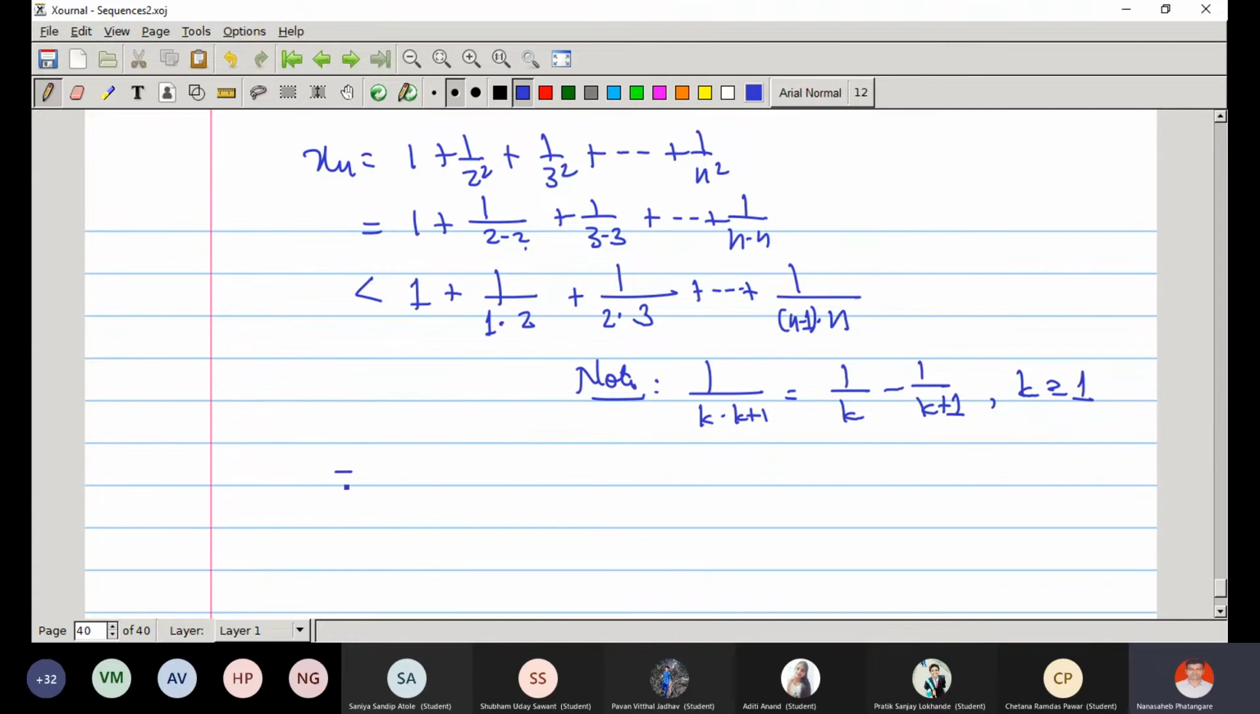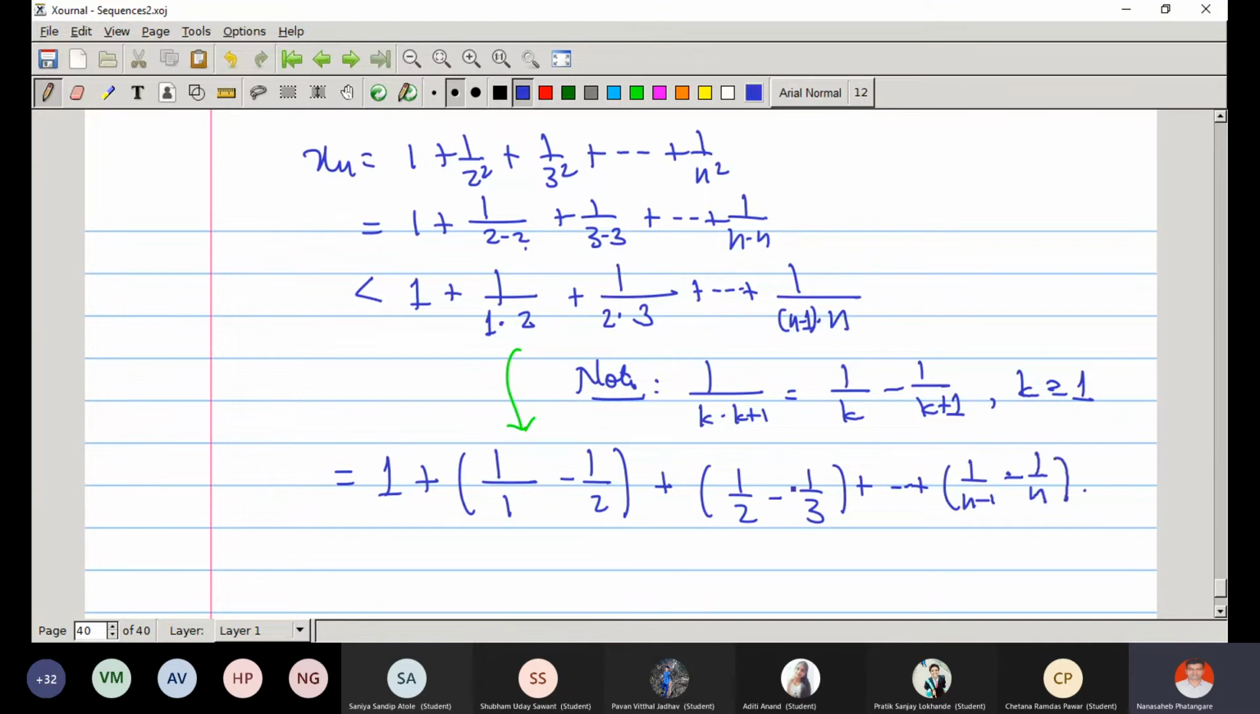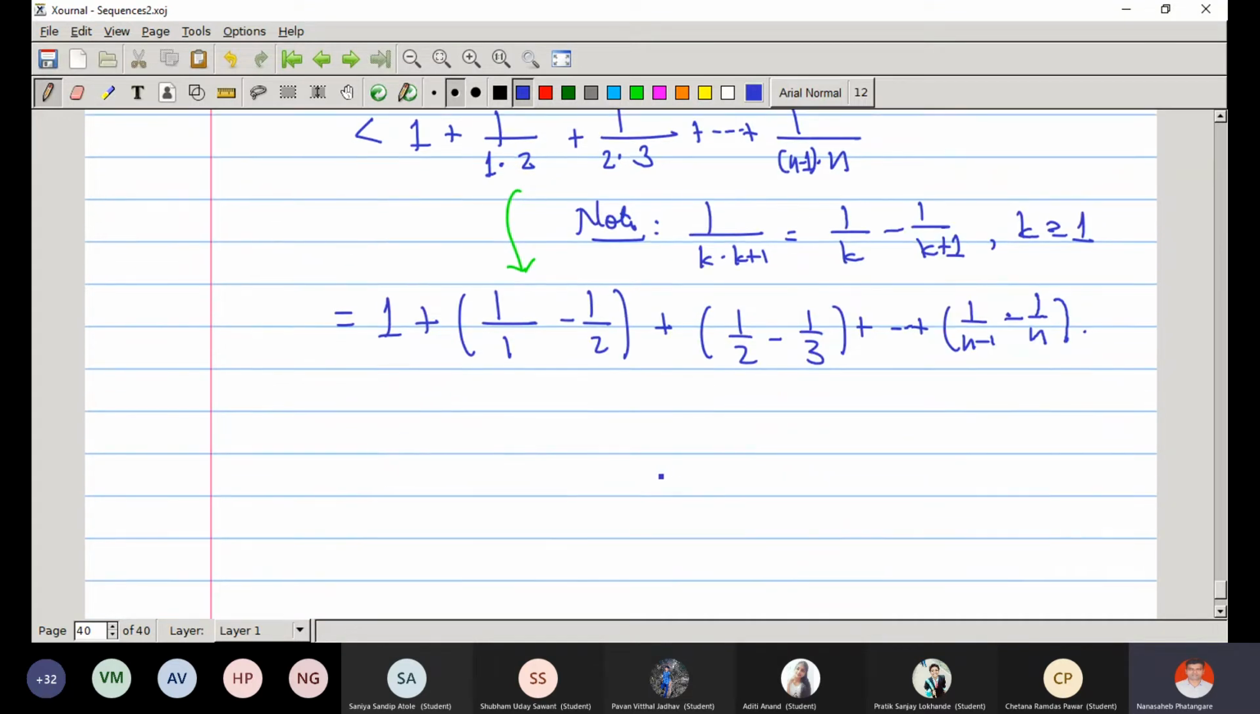And therefore, 1 as it is in the previous case. Now can I replace 1 upon 1 into 2 by 1/1 minus 1/2? The second term I will replace by this. Correct? Yes, sir. The third term I can write as 1/2 minus 1/3. No doubt. And the last term, 1 upon (n minus 1) minus 1 by n. See, I am just using simple properties.